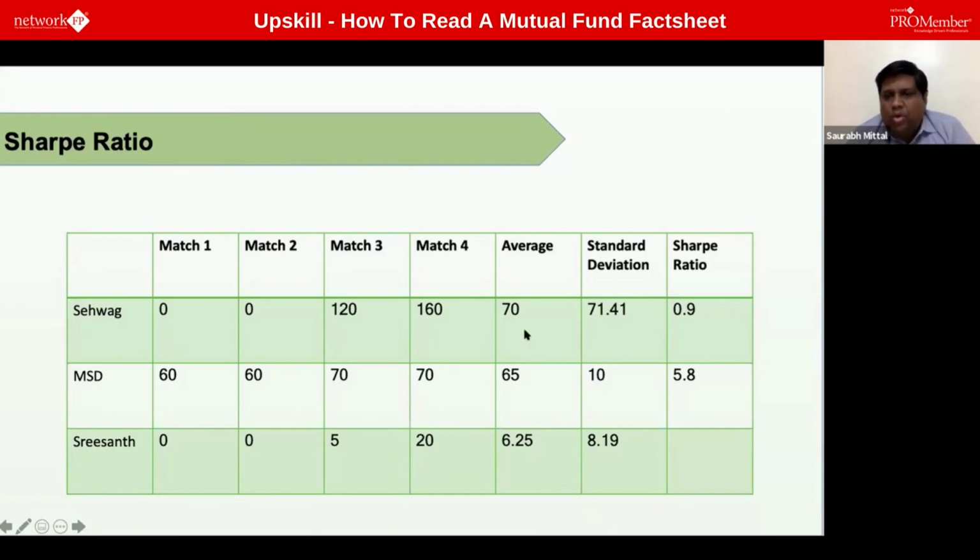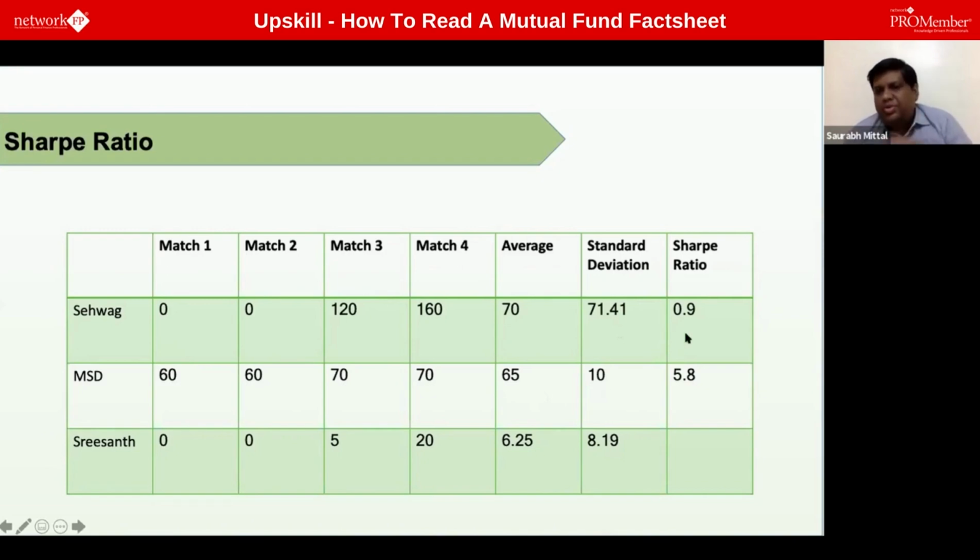Now, what happens? How do you really come out with Sharpe ratio? So here in Sehwag, you can see that the average was 70, but there was a huge standard deviation of 71.41. So in an inning, Sehwag can score 70 plus 71 or 70 minus 71 or even more than that. So this is average plus 1 standard deviation. The standard deviation is a statistical formula you can easily calculate in Excel. So Sehwag's average was 70 with a standard deviation of 71.41. MS Dhoni's average was 65 with a standard deviation of 10.